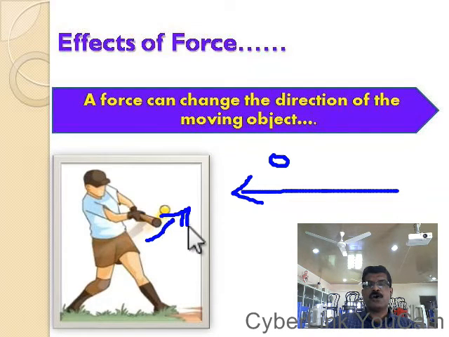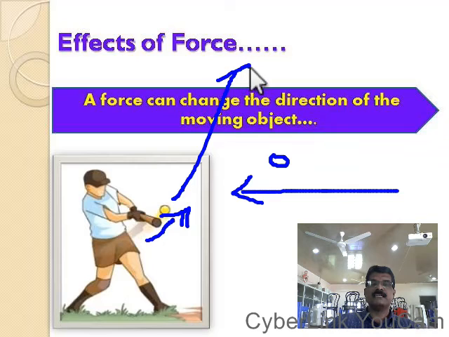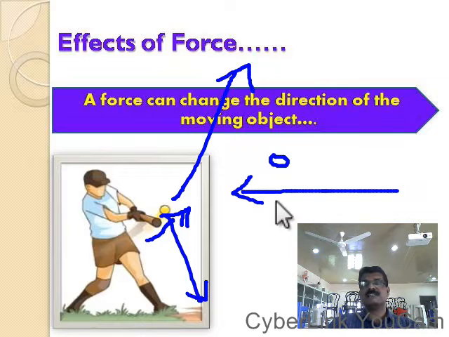When he hits the ball, the direction of the ball changes, and the ball may go either this way or that way according to the position of the bat. According to the hitting of the bat, the direction of the moving object changes. From this, what can we understand? We can say that a force can change the direction of the moving object.